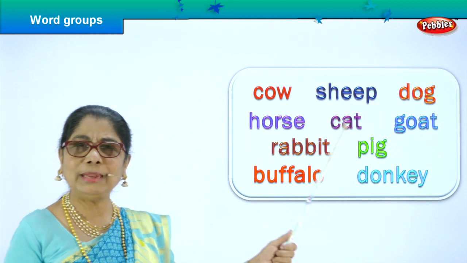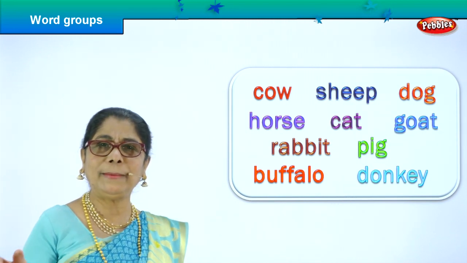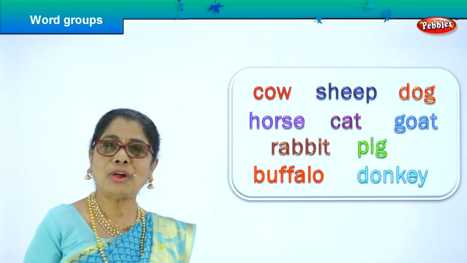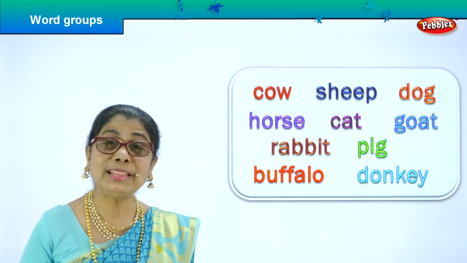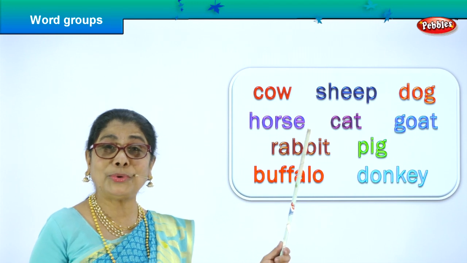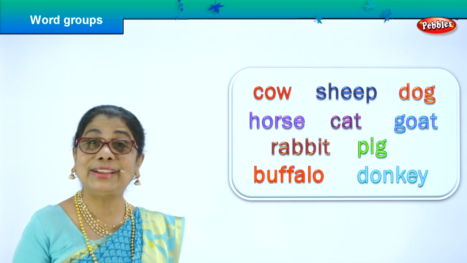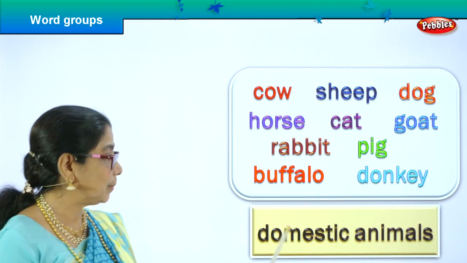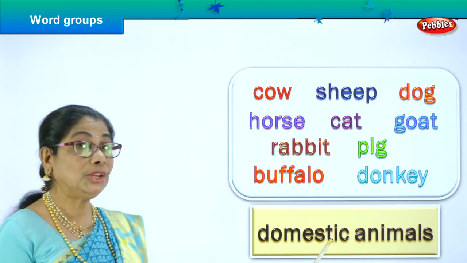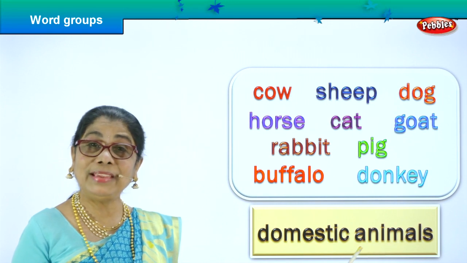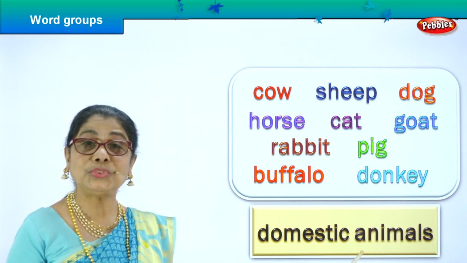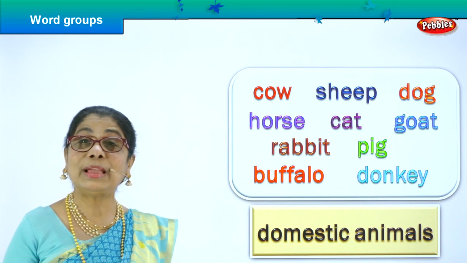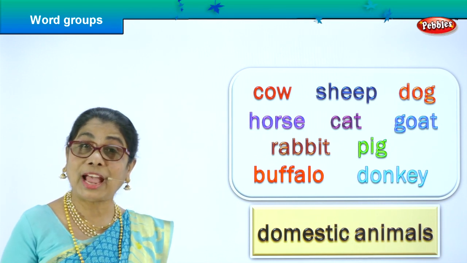Now look at all the animals and tell me a group name. Where do these animals live? In and around a house or in a farm? What is the group name for all these animals? Good. Domestic animals. Very good. The group name is domestic animal. They live in and around the house. They are so useful to us. They give us milk and they give us meat and they take care of the house.